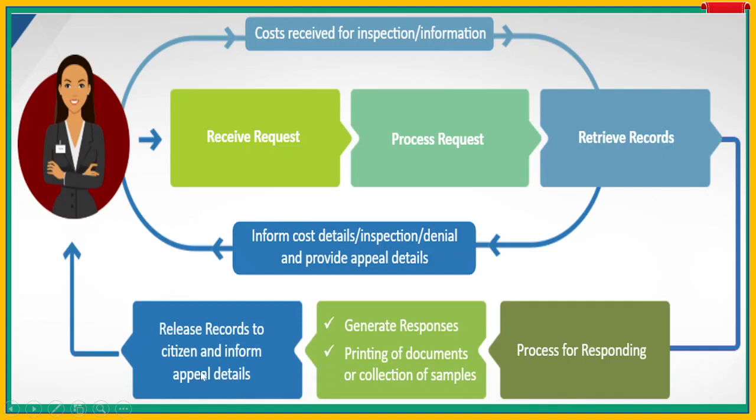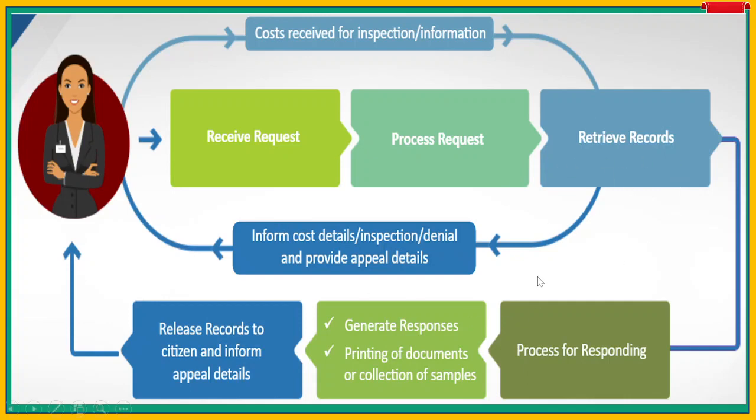In this case also, whether information is released or denied, two conditions are there. Either information will be released or it will be denied. In both cases, details of the appellate authority are to be mentioned, so that the citizen can approach the appellate authority if he is not satisfied with the response, right?